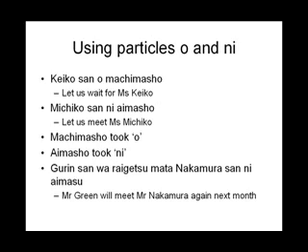Mata is again. Nakamura-san is Mr. Nakamura, the name of a person. Nakamura-san ni aimasu is a structure similar to Michiko-san ni aimashou. Only that it is aimasu here, it was aimashou there. One party other than the speaker is meeting another person who is also not the speaker, and so there can be no mashou, just masu.